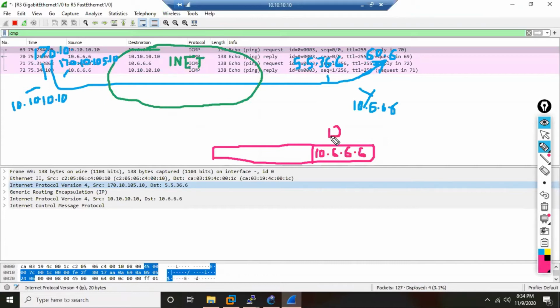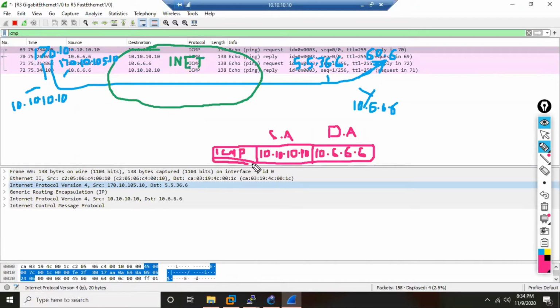This is the destination address, and this is the source. What is this? This is the original ping packet. What is the application inside? ICMP, ping echo request.